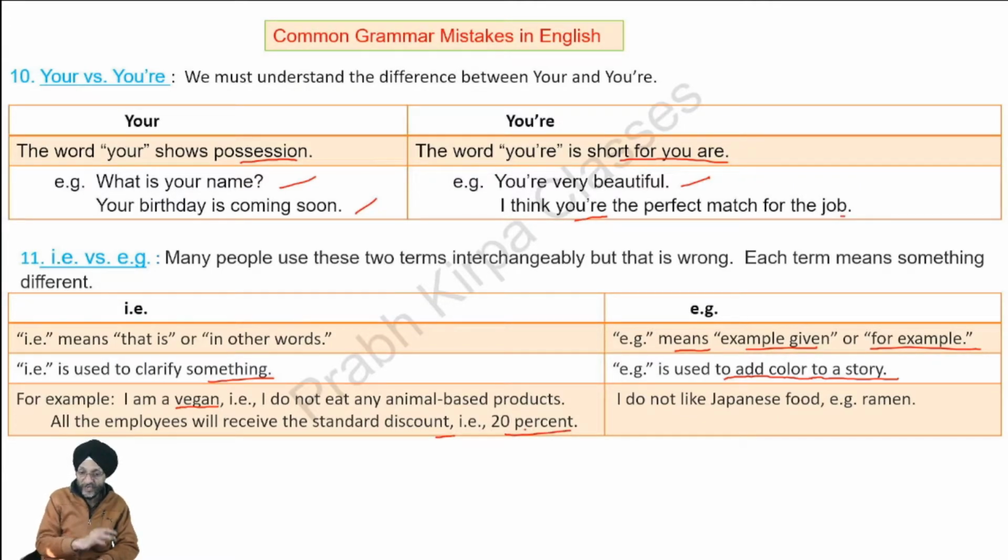Here we are clarifying the extent of discount which will be given to all the employees. In case of e.g., I do not like Japanese food, e.g., ramen. Here we are giving an example of a Japanese food which we do not like.